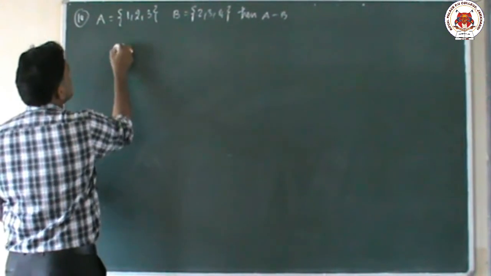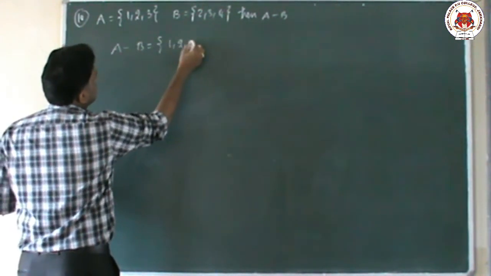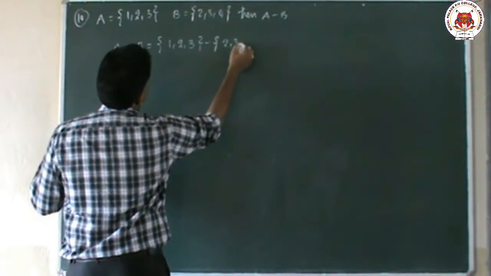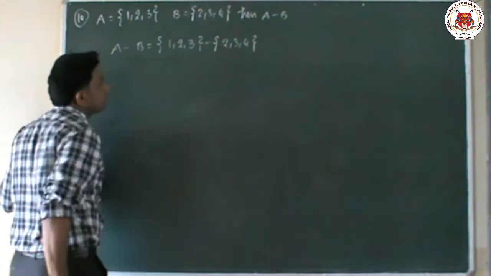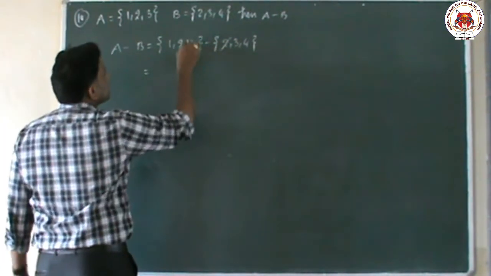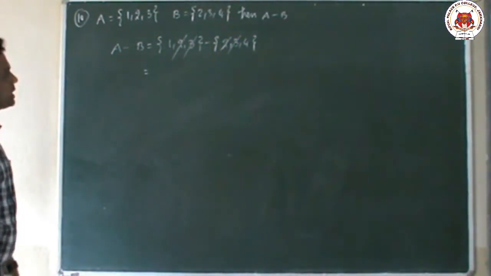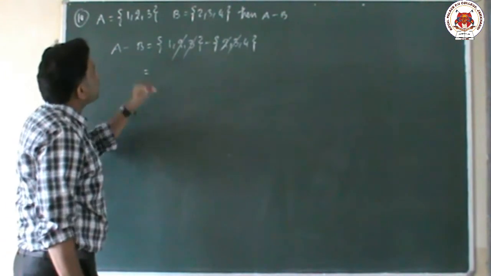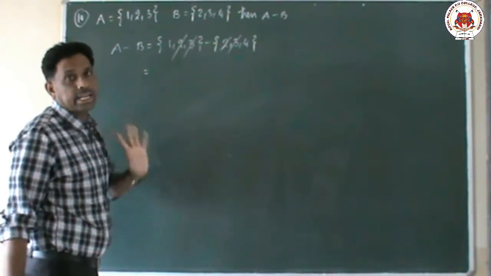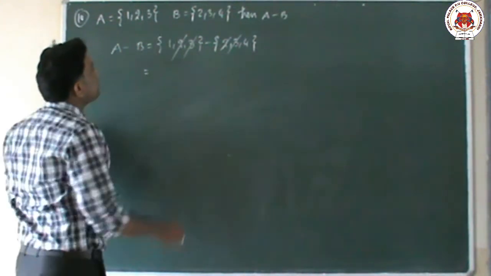Minus is very easy. A minus B: write down the first set elements, which are 1, 2, 3. Minus B means the second set elements, which are 2, 3, 4. We do the subtraction: here 2 is there, here also 2 is there, here 3 is there, here also 3 is there. We can cancel them. Then what do we write? We write the elements which are in the first set and not in the second set, the remaining elements of the first set.